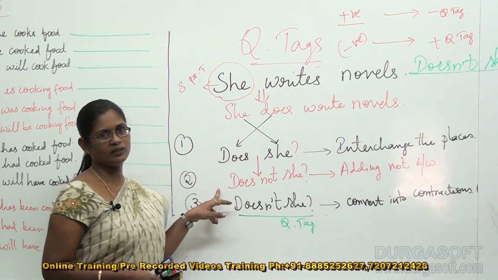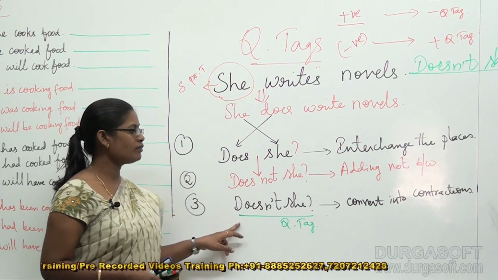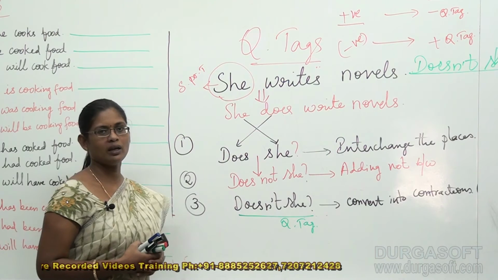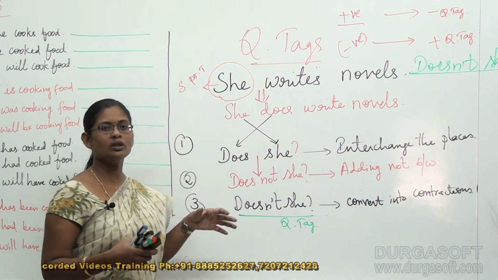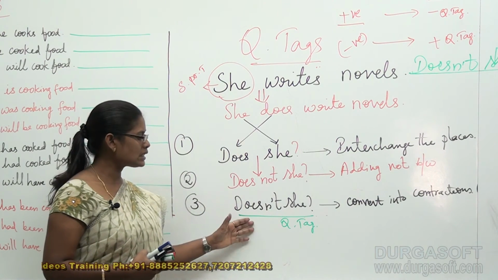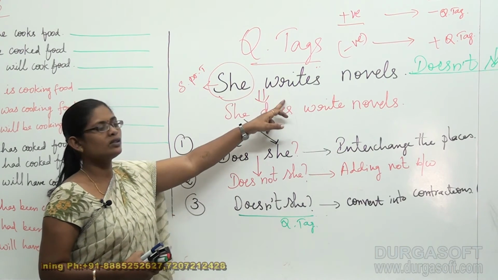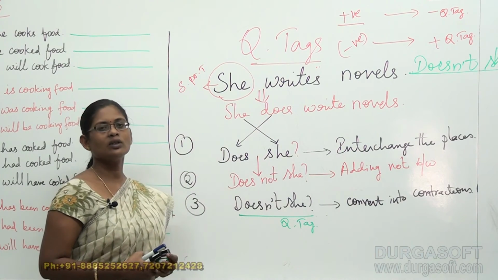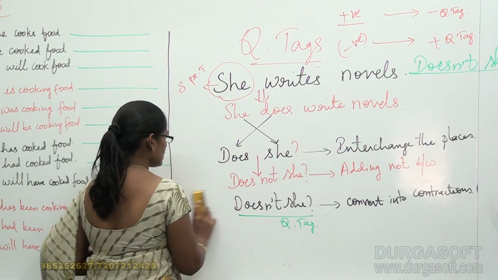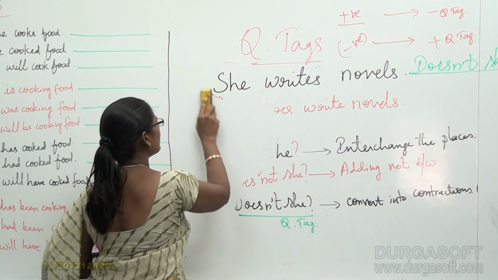Even this is not sufficient for us to get the required answer. So what are we supposed to do? Our third point: you have to make it into a contraction form. You just convert this does not she into a contraction form, then finally it becomes doesn't she. So this is the final answer. So students, for a positive statement you will get a negative question tag. Now let's deal with some negative sentences and understand what sort of question tag will exist when dealing with negative sentences.